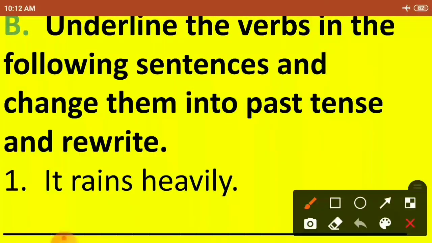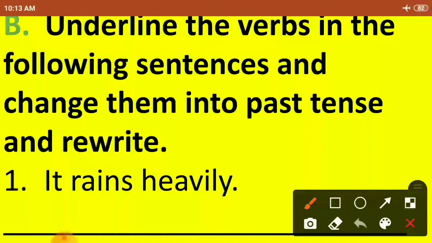Then we are going to underline the verb. And after underlining the verb, we are going to change that verb into past tense and write the full sentence again. Okay, we will rewrite that sentence using the past tense form of that verb. Clear?